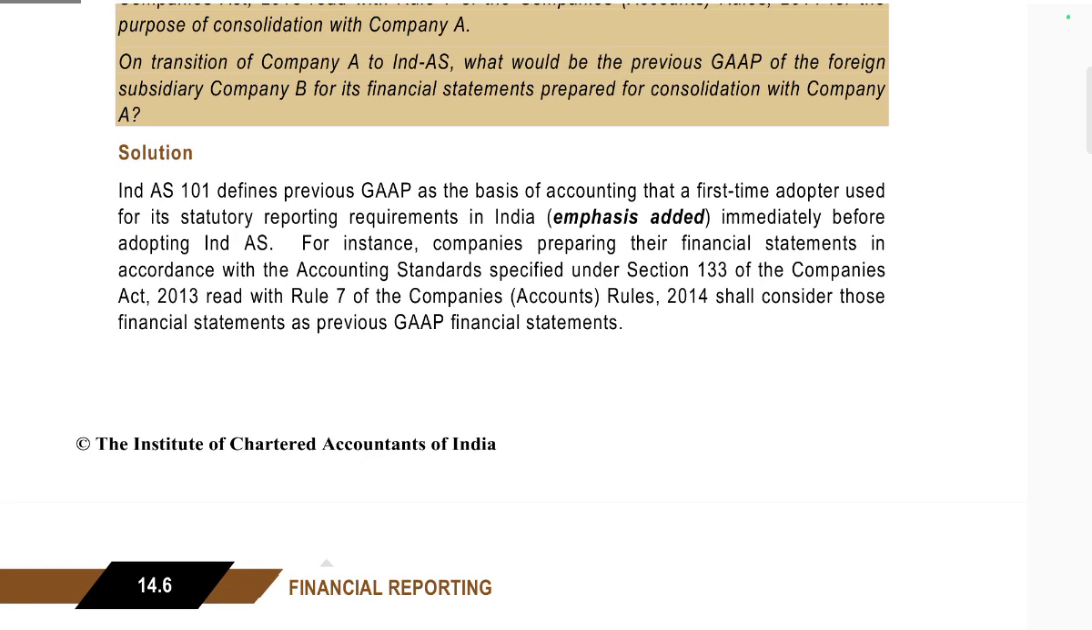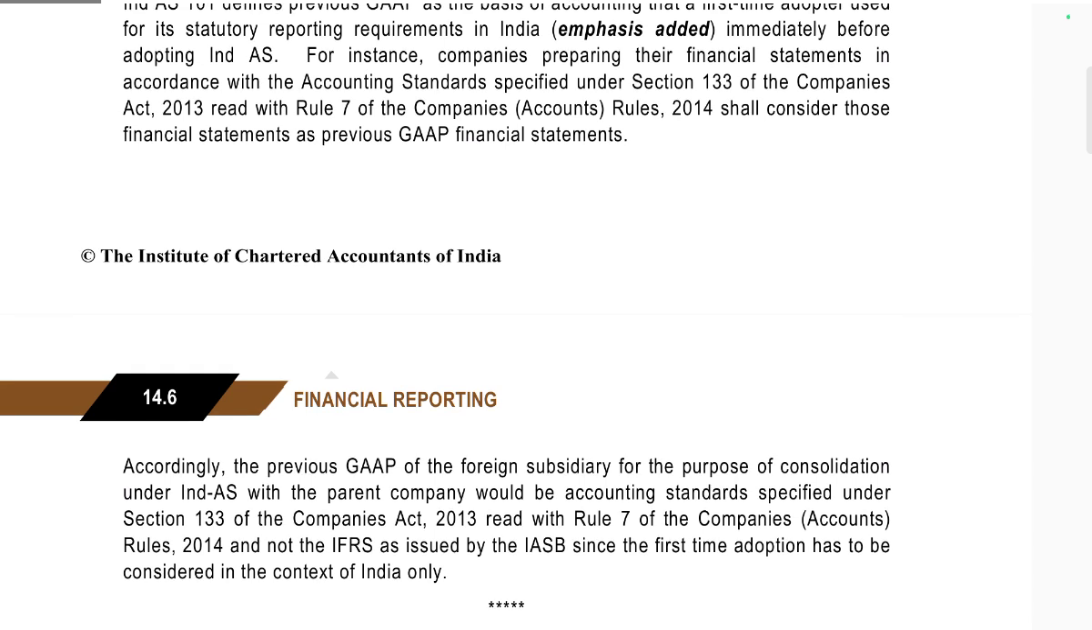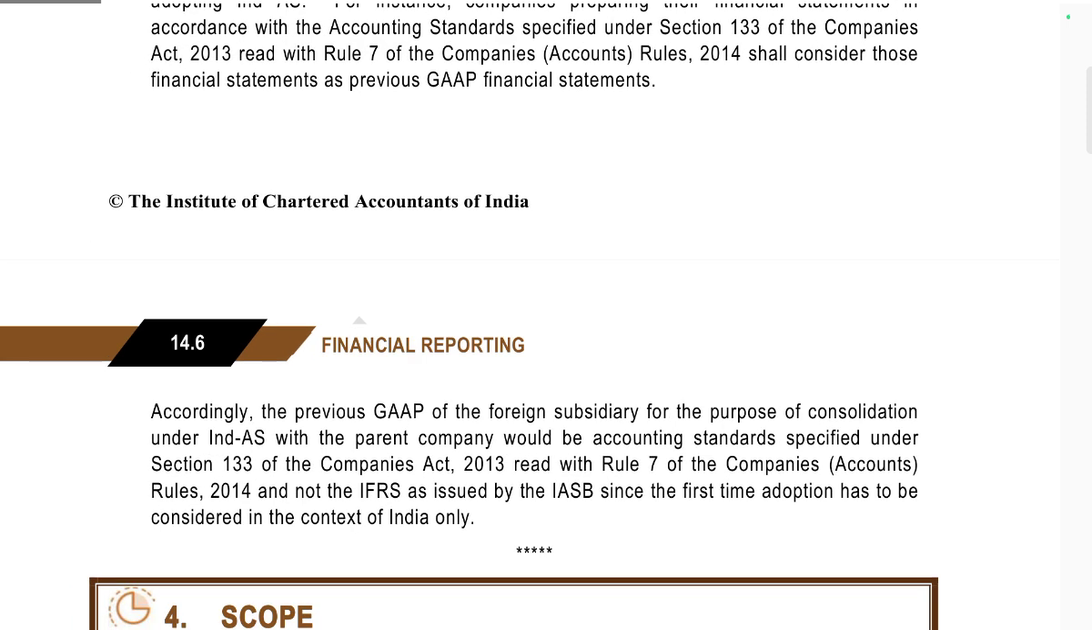Solution: Ind AS 101 defines previous GAAP as the basis of accounting that a first-time adopter used as its statutory reporting requirement immediately before the adoption of Ind AS. For instance, a company that prepared its financial statements in accordance with the accounting standards specified under Section 133 of the Companies Act 2013, read with Rule 7 of the Companies Rules, shall consider these financial statements as previous GAAP financial statements.